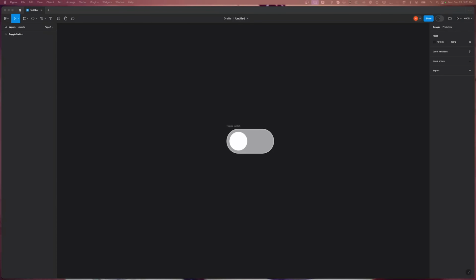So now that we have our first toggle switch, let's create a component out of it.